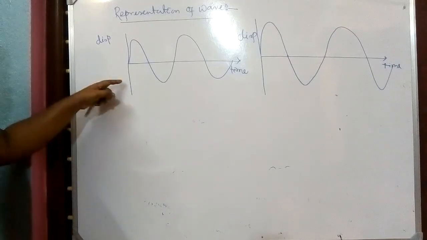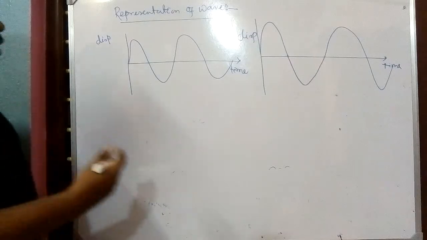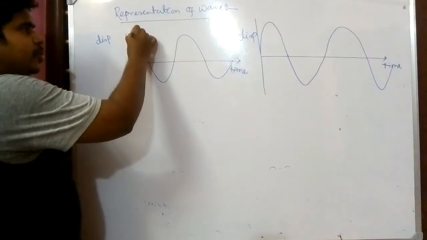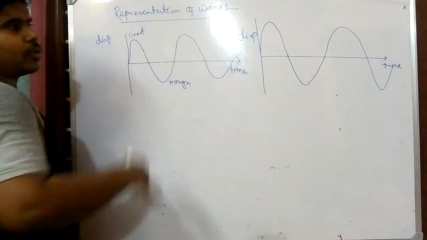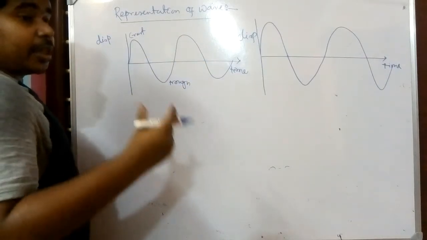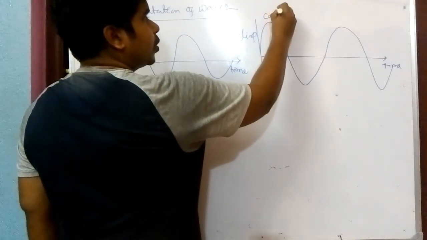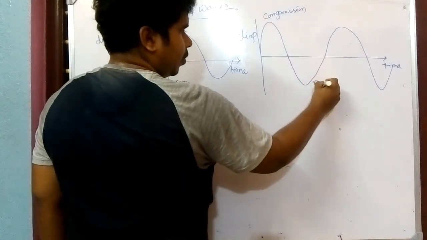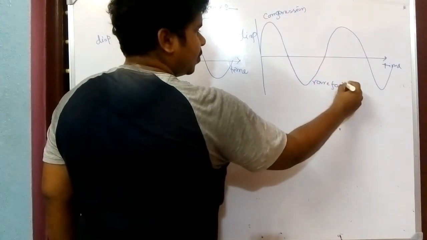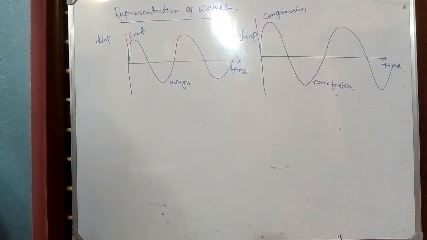Here also displacement occurs in the positive direction, so this one is crest and this is trough. And for the case of longitudinal wave, the displacement due to compression we have to take as positive. So that's why it is compression and it is rarefaction.